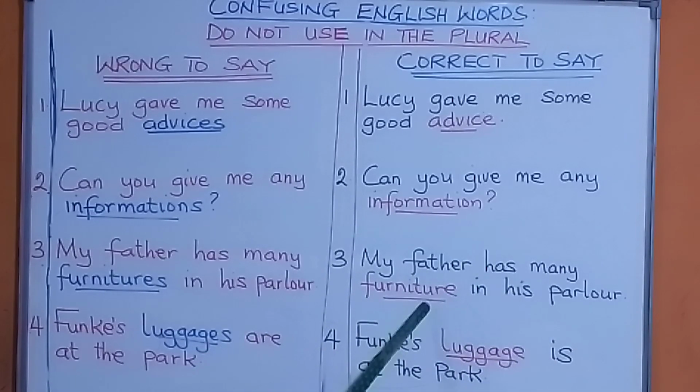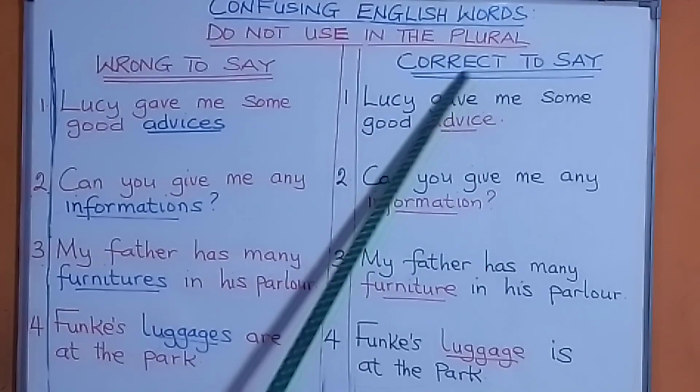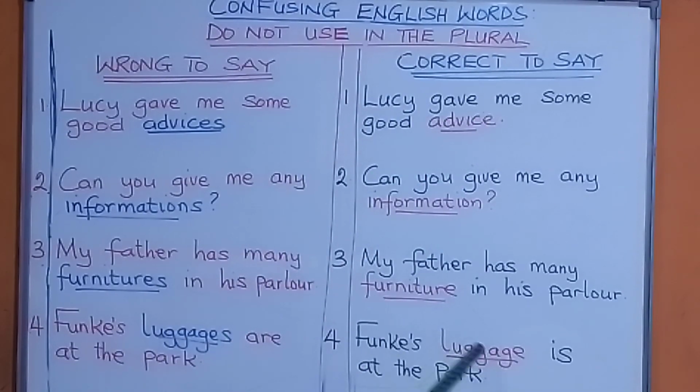Number 4, wrong to say, Funke's luggages are at the back, or Funke's baggages are at the back. The correct way to say that is, Funke's luggage or Funke's baggage is at the back.